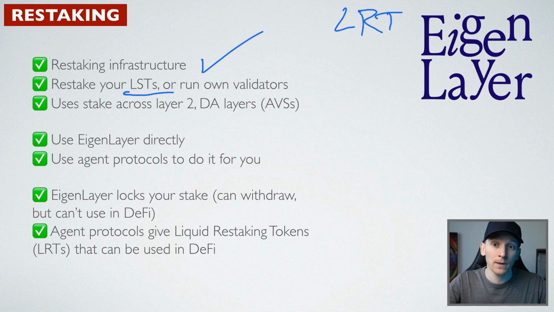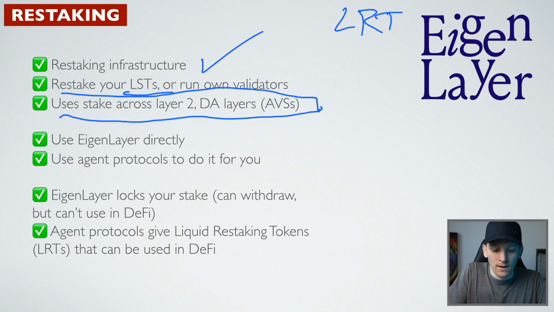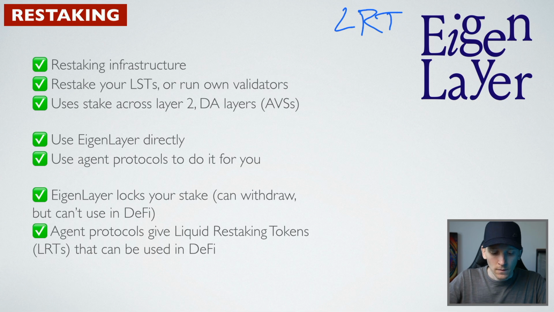EigenLayer actually let people run validators directly with them as well. So if you have a validator with 32 ETH, you can simply reroute your ETH into EigenLayer and they restake it for you as well. Now, what they do with the restaked ETH is use it over layer 2s and DA layers like we've just seen.